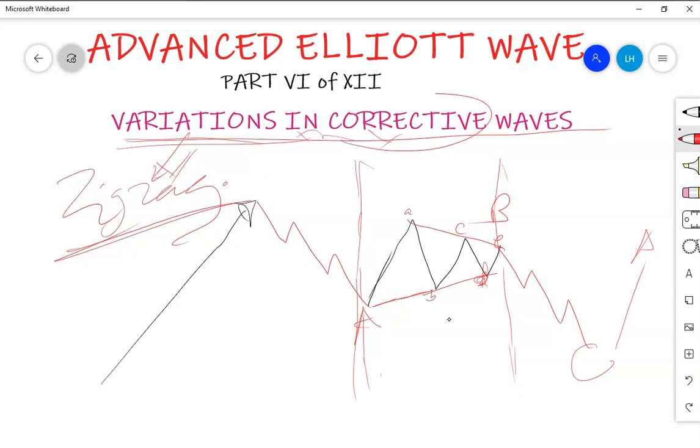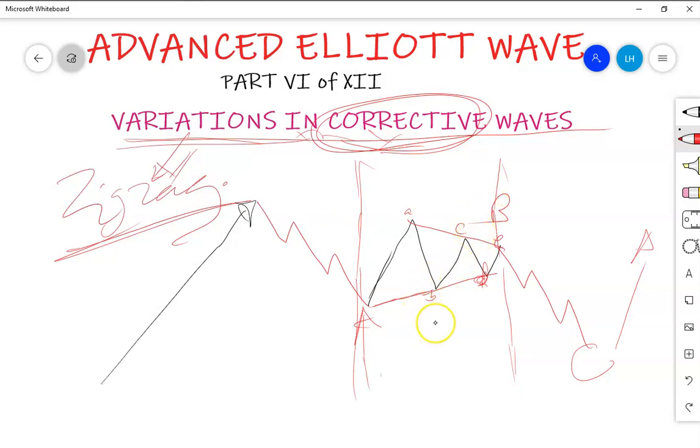So we have other corrective waves. The coming session will cover things like variations in flats. We'll cover variations in triangles and other stuff. But flats are very complicated. Never miss a session on the flats. They have different possible variations, and most traders lose money when they try to trade flats.